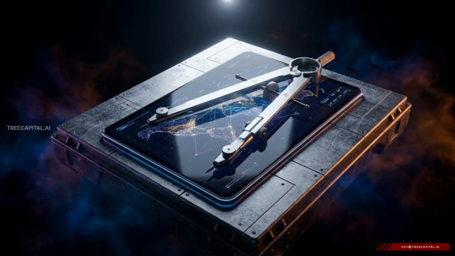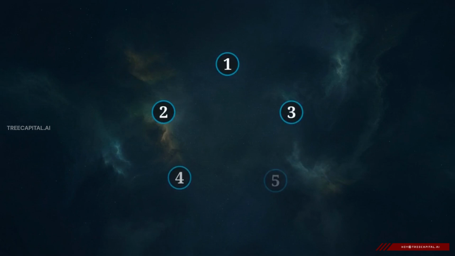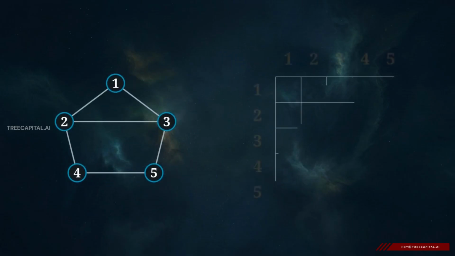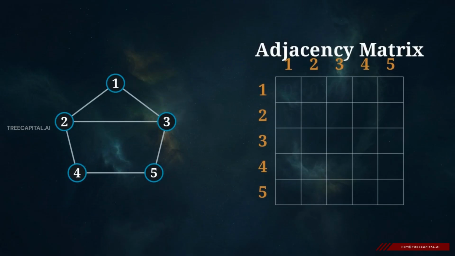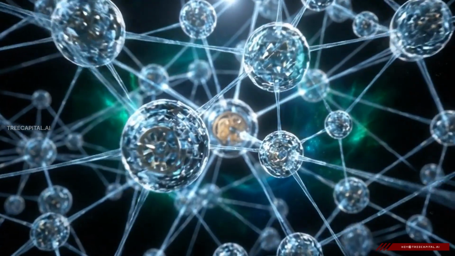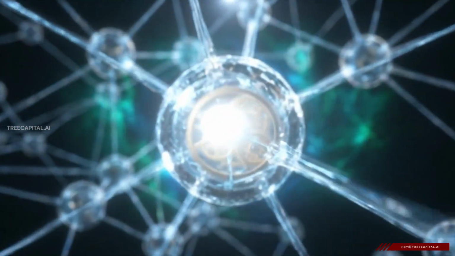To understand how a GNN maps these relationships, we start with a specific vocabulary. The individual entities, like a person or a server, are called nodes. The lines that connect them are the edges. We translate this visual map into a language the machine can read, using an adjacency matrix. This gives us a strict mathematical grid, where a 1 indicates a connection between two nodes, and a 0 means no connection.